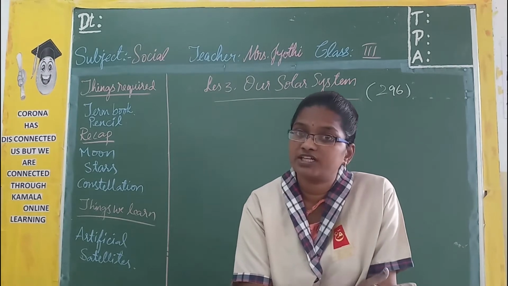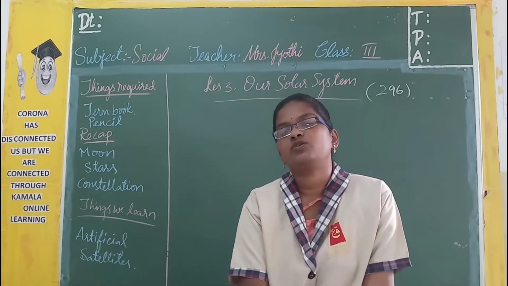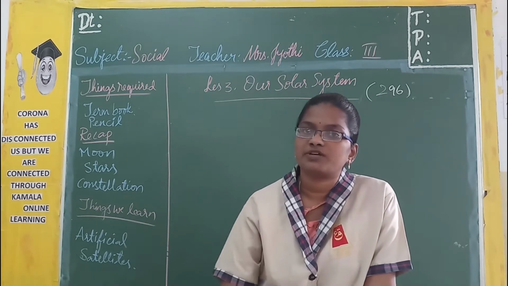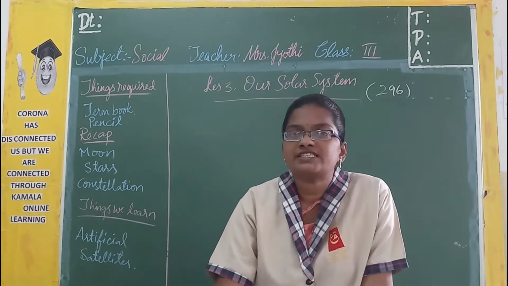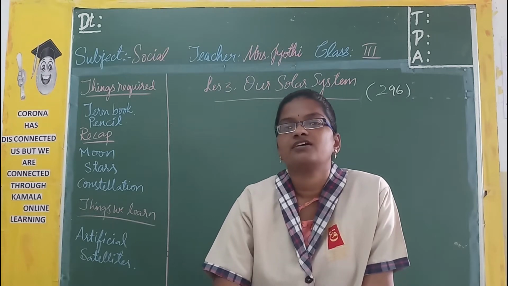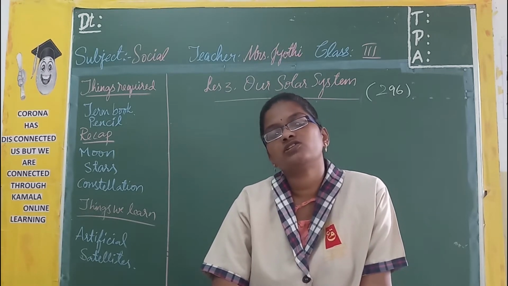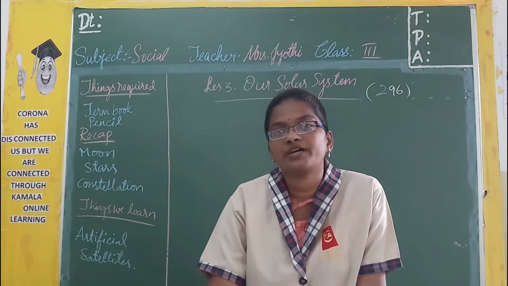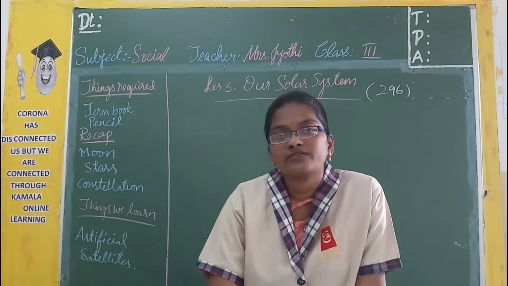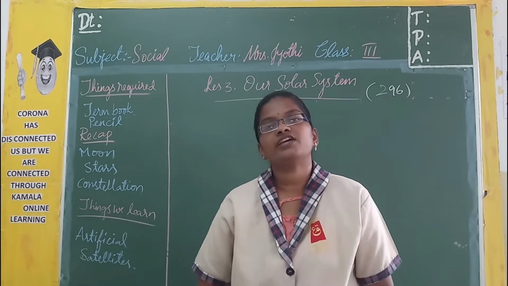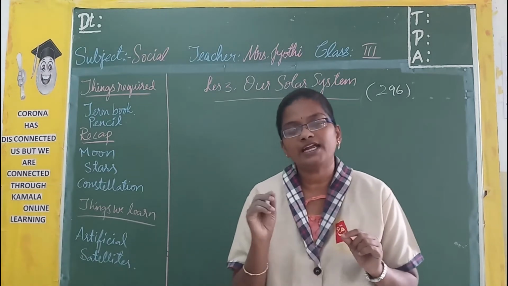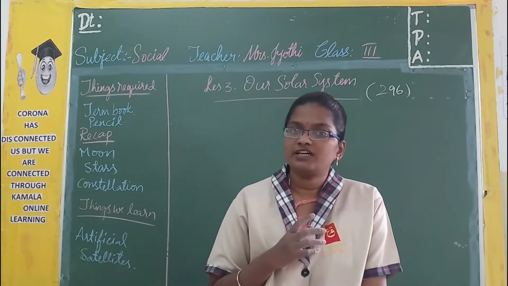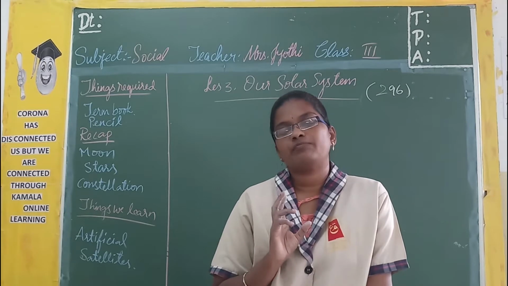Then we have also learnt about stars. There are too many stars in the universe. The very nearest star is the sun. All the other stars are also the same as the sun. They are very huge, very hot with burning gases. But they are very far away. That's why we can see them very small and tiny, as if they are not burning at all. The sun is very near, that's why we can see that it is burning.